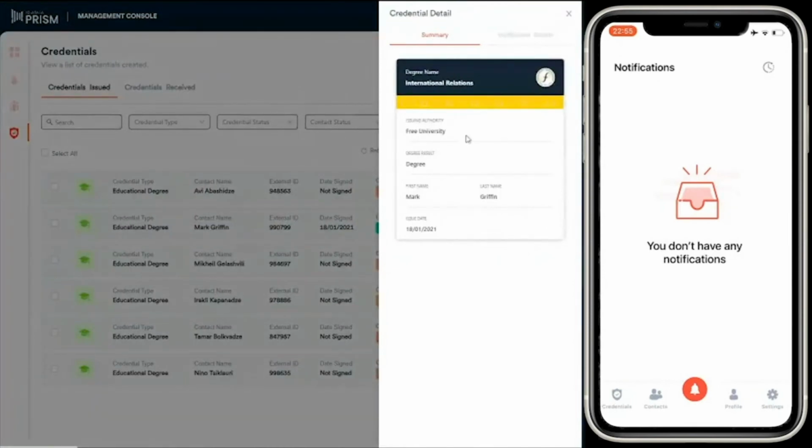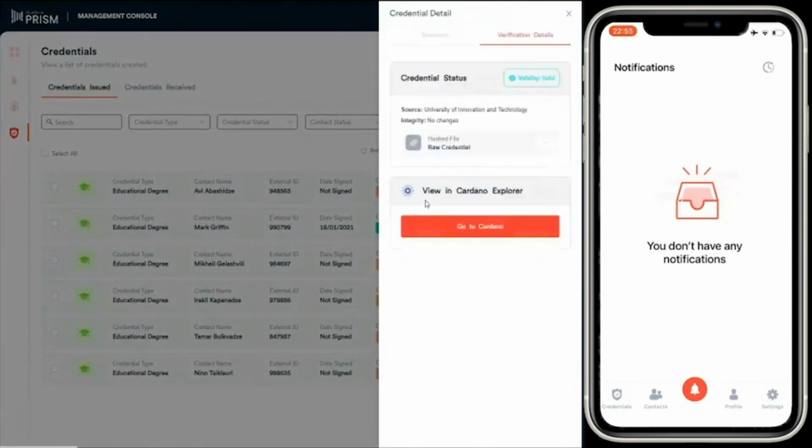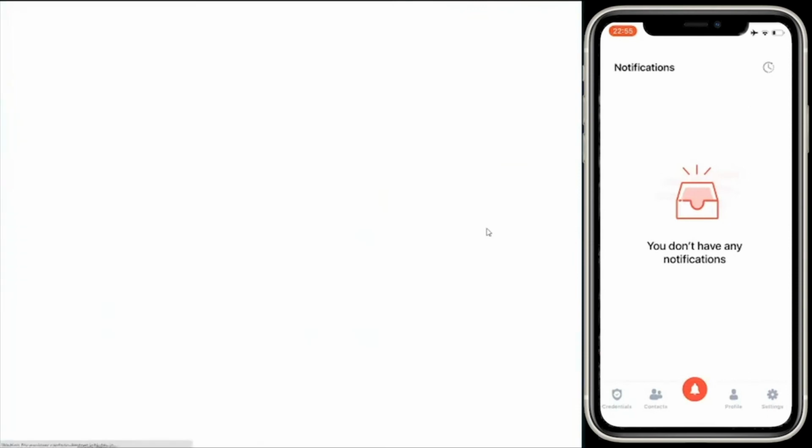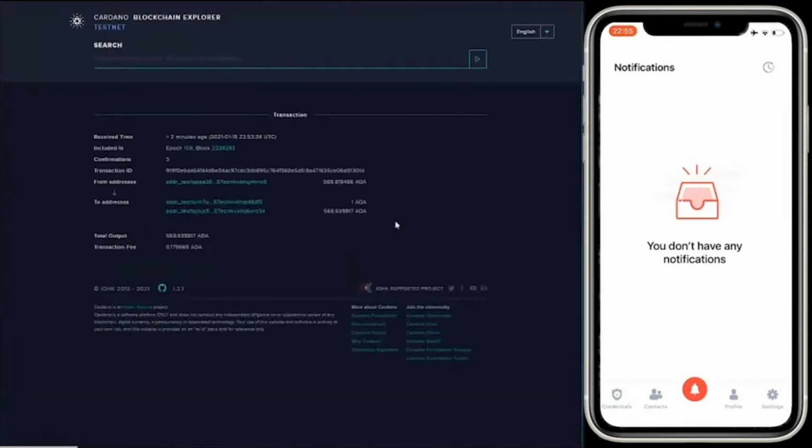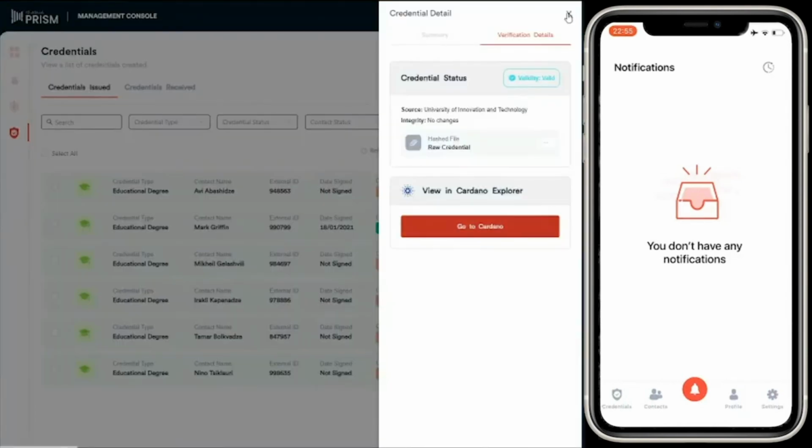So in the management console, let's go to view credential. And let's go into verification details. And I can now see the hash, the transaction on the Cardano blockchain. And you can see it's the Cardano testnet, and there's the transaction that contains a hash of the credential. So any third party can now verify that this credential has been issued by that organization and that it hasn't been tampered with.